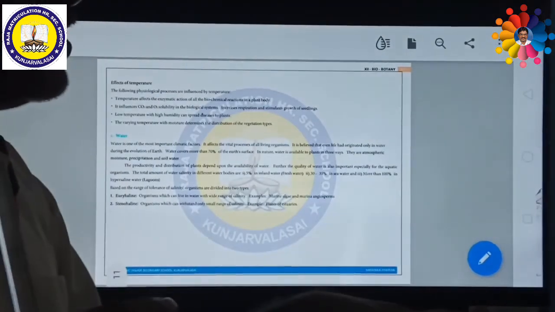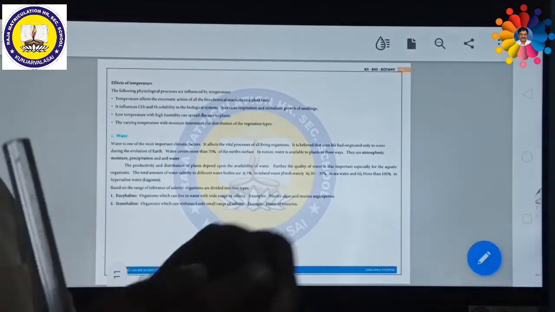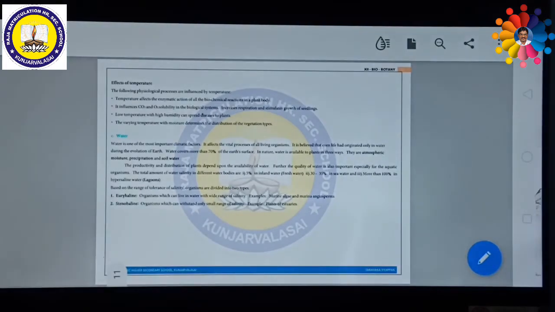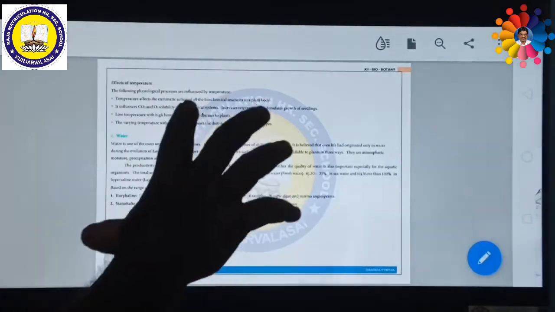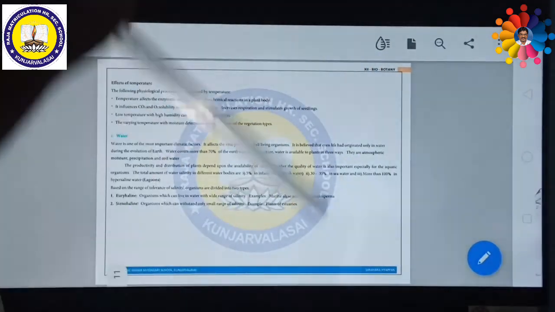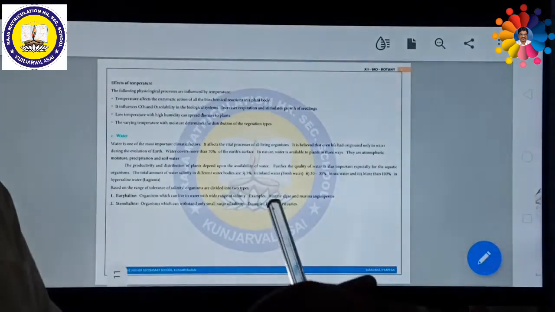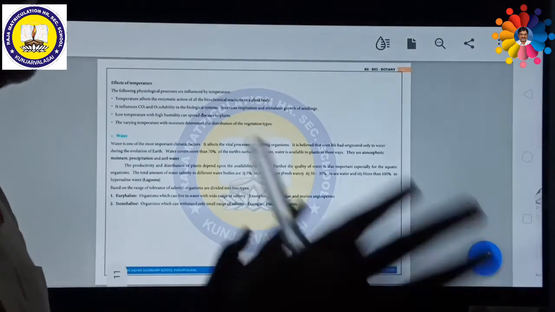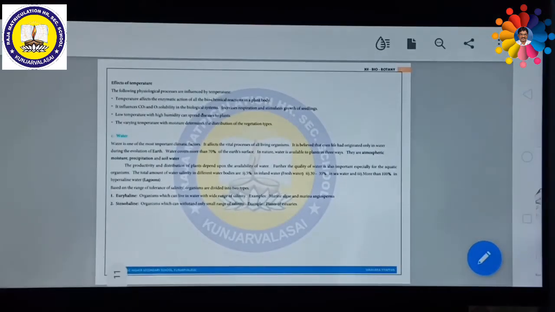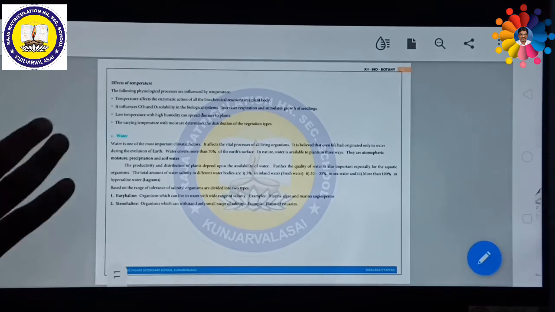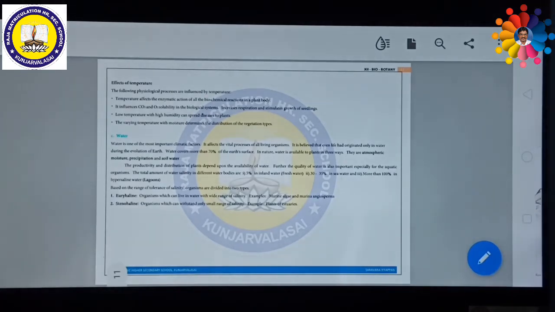When the temperature is low, not only corona, almost all bacteria, viruses or microorganisms can cause diseases when the condition is low temperature and high humidity. When both are combined together, what will happen? Automatically diseases can spread. So temperature along with moisture determines the distribution of vegetation types. So that's all about the climatic condition called temperature.